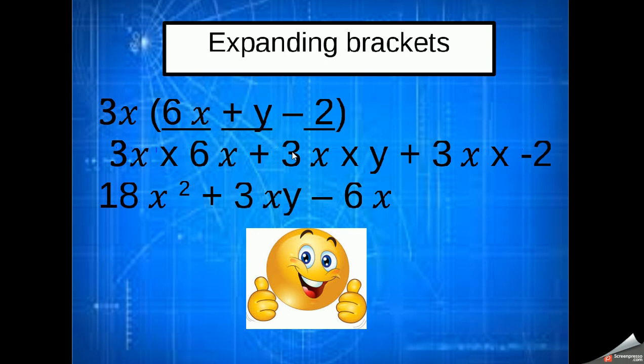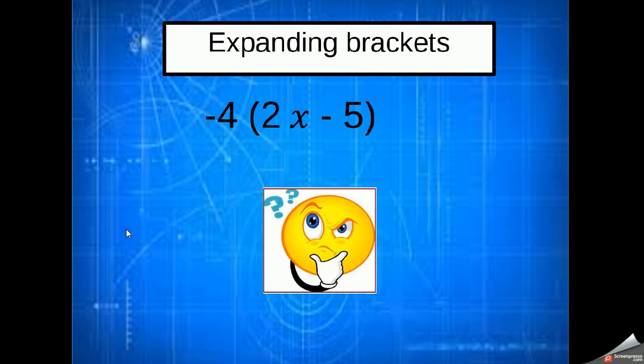Go on to the next one then. We're going to multiply 3 by, well, we haven't got a number in front of the y here, but there is an invisible 1 because it's one lot of y. So 3 times 1 gives me 3, and then x times y gives me xy. And then on to 3 times minus 2 giving me minus 6. And there's no letter over here, so we'll just have the x. And there's the answer. 18x squared plus 3xy minus 6x.